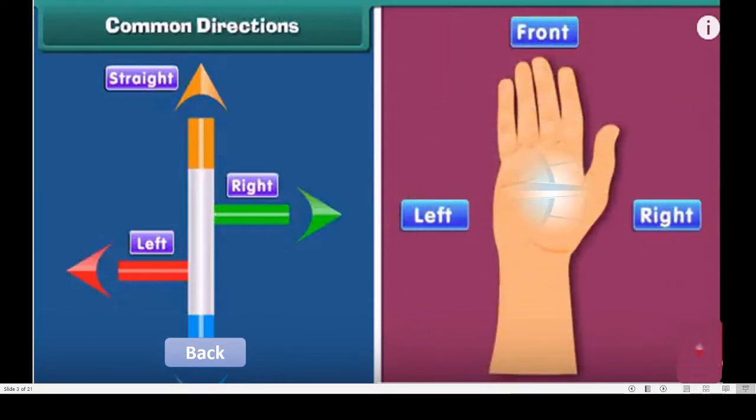Otherwise we use like this. See, this is our right side, this is our left side and this is front. Correct? We use our hand. Go to right, go to left. We use our thumb also while telling about the directions. Correct? Go front, like this we show our fingers and we tell go front or straight. Right? These are called common directions.